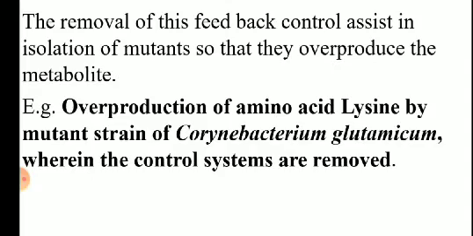If you want to reduce the production cost and get more yield of the product, you have to remove the feedback control system. We are taking the example of production of amino acid lysine by the mutated organism Corynebacterium glutamicum. So look at this pathway.